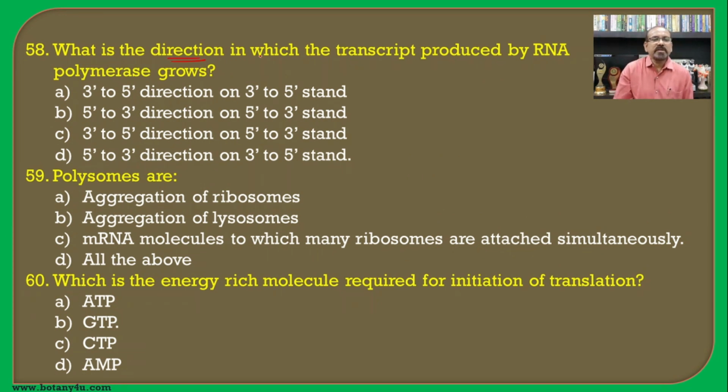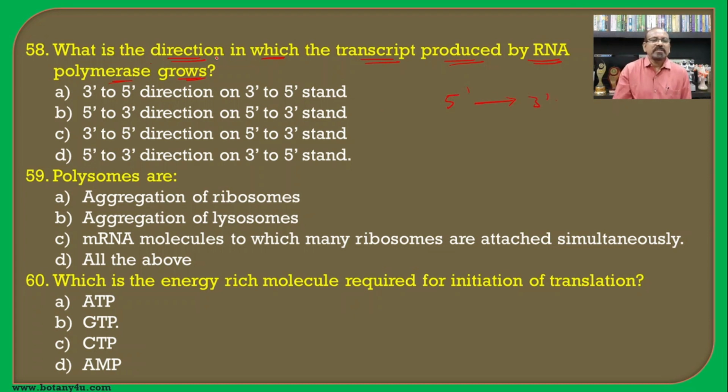What is the direction in which the transcript produced by RNA polymerase grows? Every time you must remember the direction of working of these different enzymes which are associated with transcription and translation, and that is 5' to 3'.